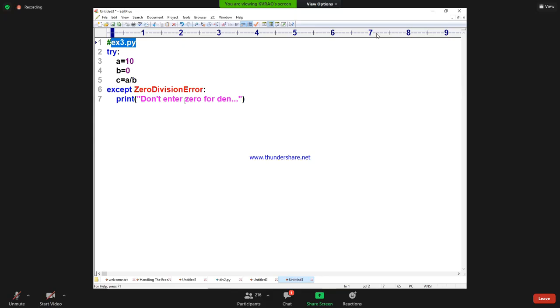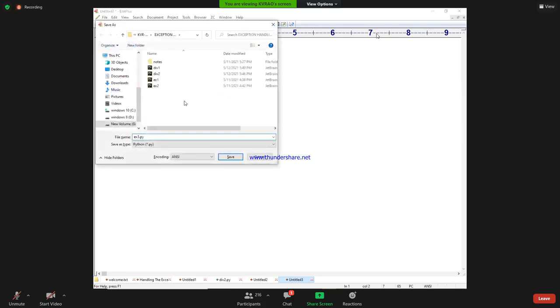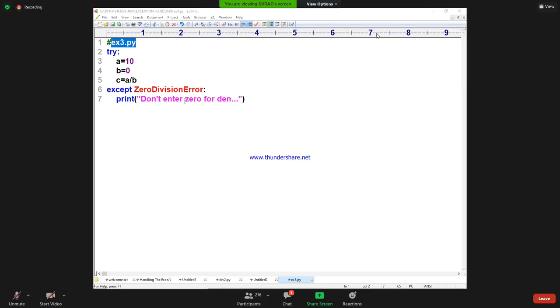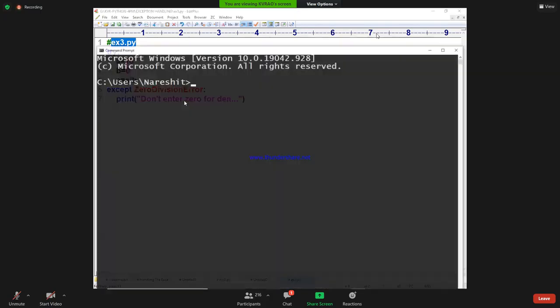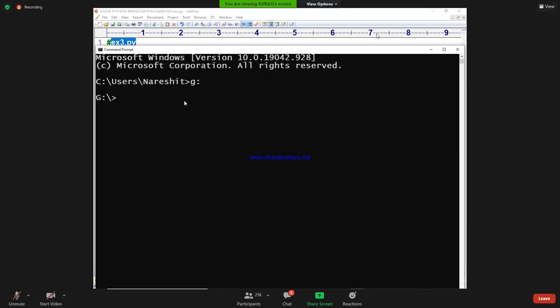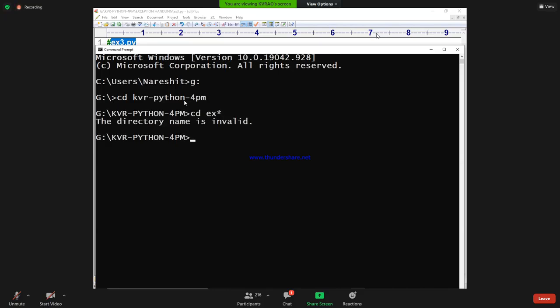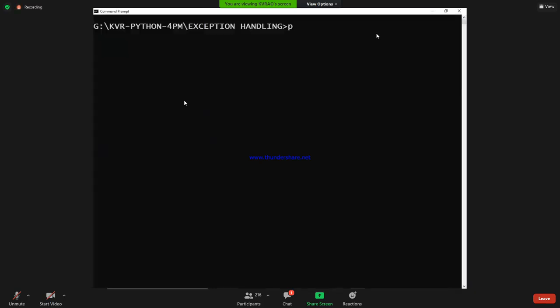Let me save this code, example 3.5. Coming to the command prompt, G colon. CD KVR, Python, 4 PM, and then CD exception handling. There I will run ex3.py. See that I got: don't enter 0 for denominator.